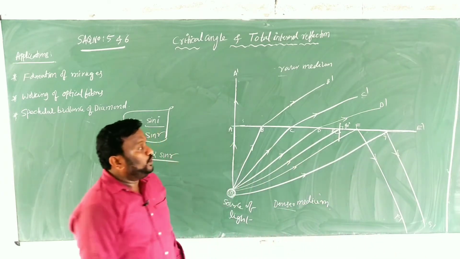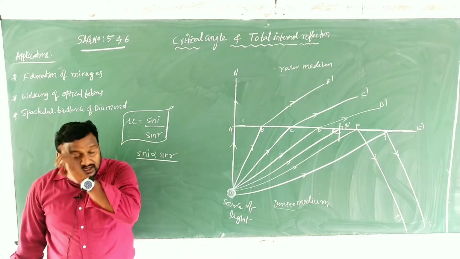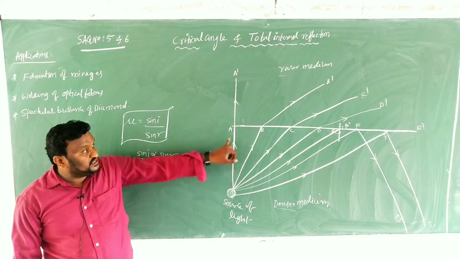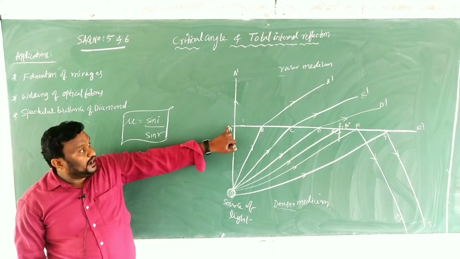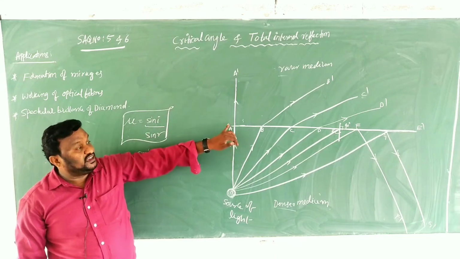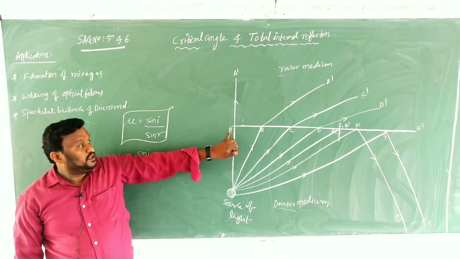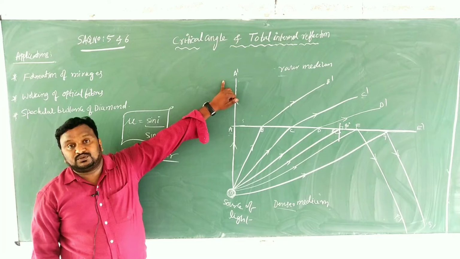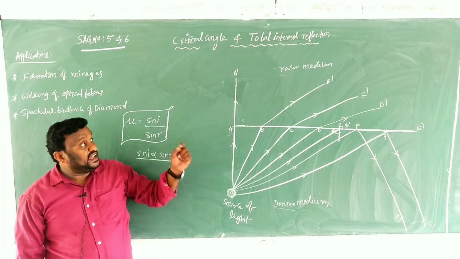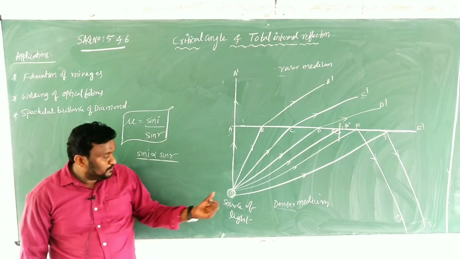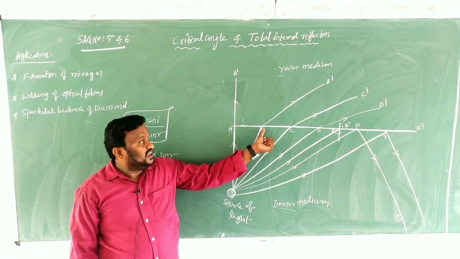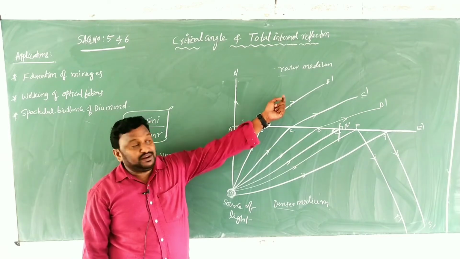Clear, children? You have to look at the diagram. In that, O is the source of light. Here OA is the first incident ray, and after that the light rays enter into the rarer medium. That's why here it is the refracted ray A dash. A dash is the refracted ray. OB is another incident ray, and that enters into the rarer medium.